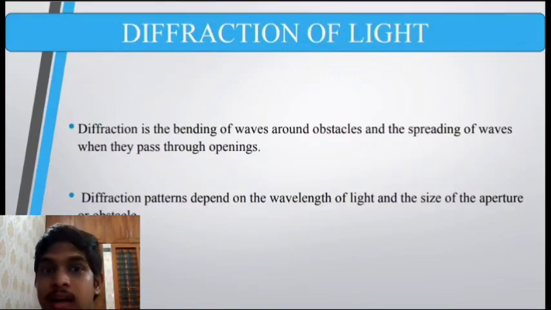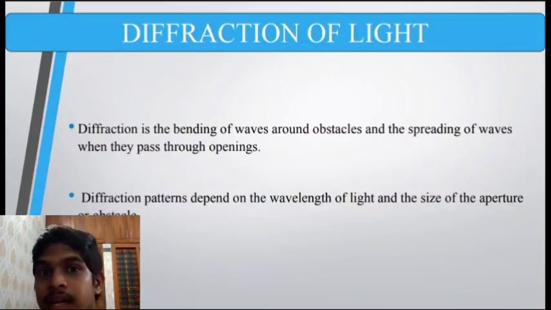Then we have double slit diffraction. Diffraction also occurs when light passes through two closely spaced slits, double slit, famously known as Young's double slit experiment. The resulting pattern includes not only interference fringes but also diffraction patterns within each fringe.